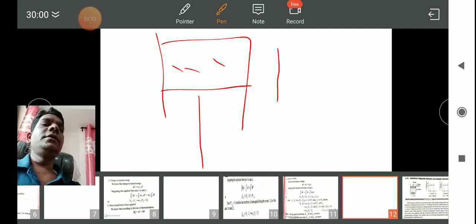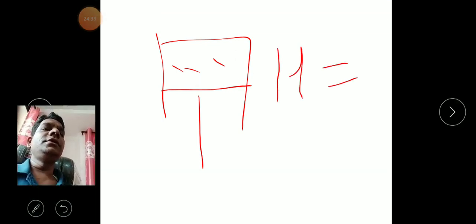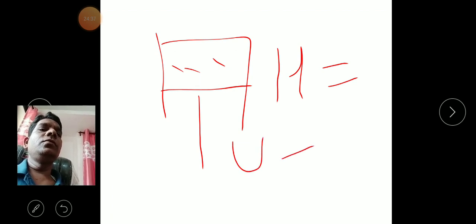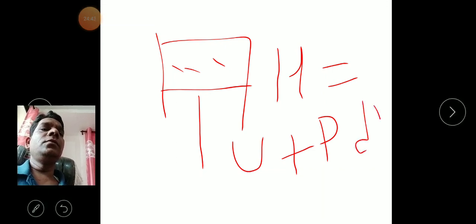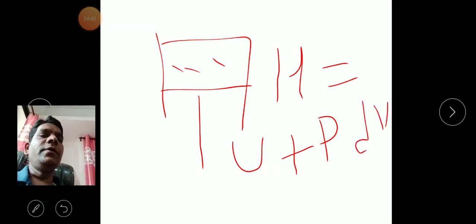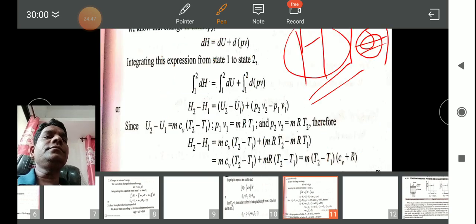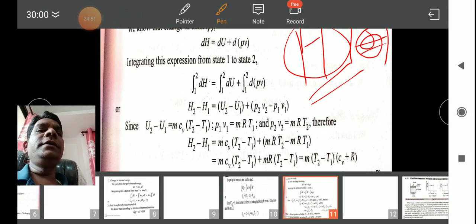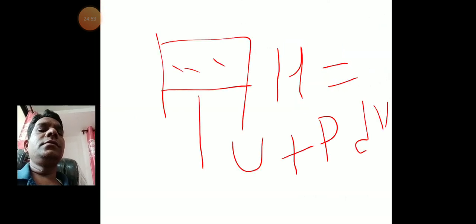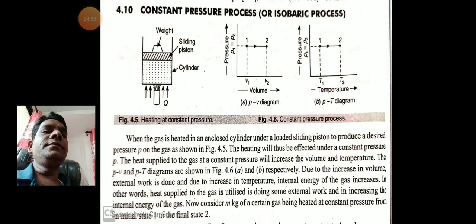I write down here: H is equal to U plus flow work. Flow work means P into dV. This formula we have to use here.